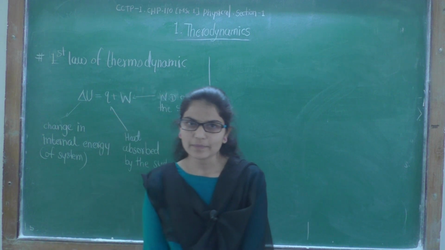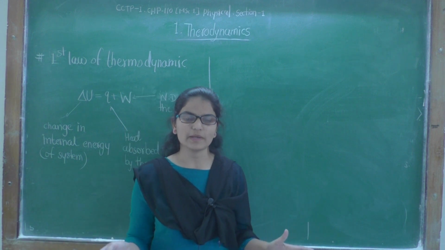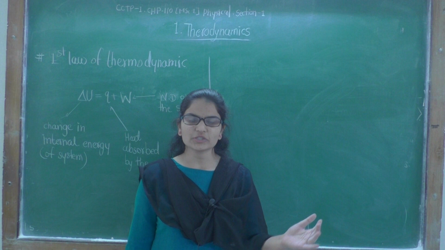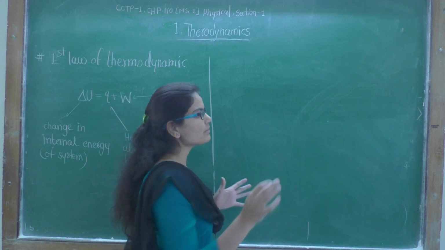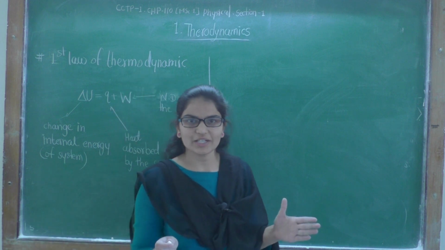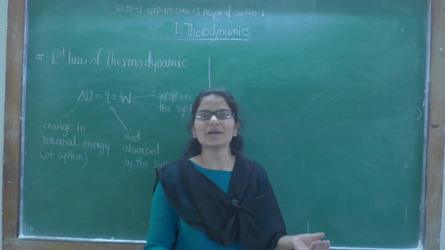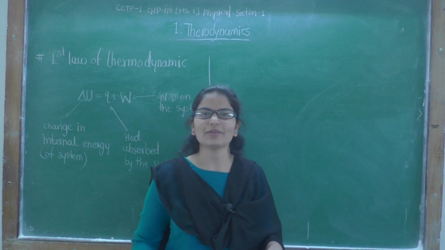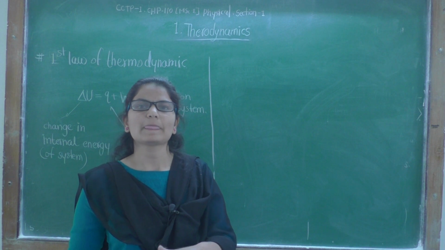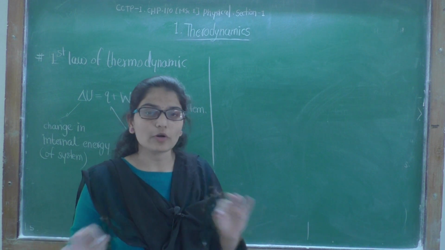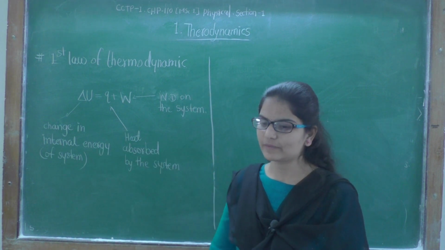The third statement of the first law says that it is impossible to build a perpetual motion machine. What is meant by a perpetual motion machine? That is a machine which will not need any fuel. Without fuel or any other source of energy, the machine will run. It is not possible, as stated by the first law of thermodynamics.